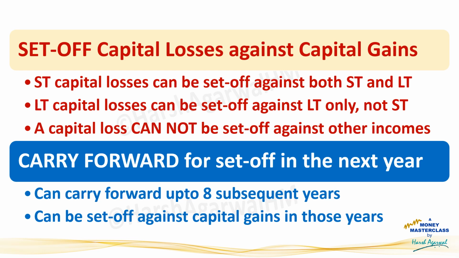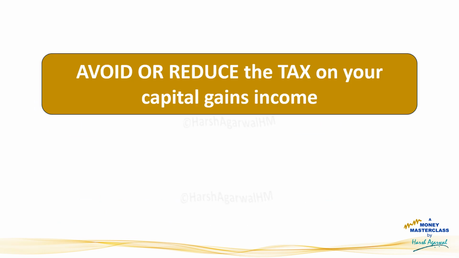So for example, you incur 3 lakh of capital losses this year and you have capital gain income of only 1 lakh this year, then you can set off that 1 lakh, pay no taxes on that capital gain income, carry forward the extra 2 lakh losses to next year. And next year, if you have say 3 lakh of capital gain income, set off this 2 lakh which you carry forward and then calculate tax only on that additional 1 lakh of capital gain. So the benefit runs into future years as well. Yes, so this way you can avoid or reduce paying capital gain taxes during the year or future.